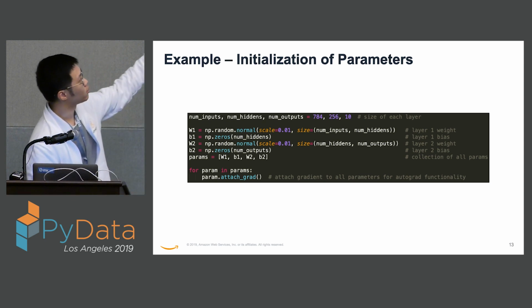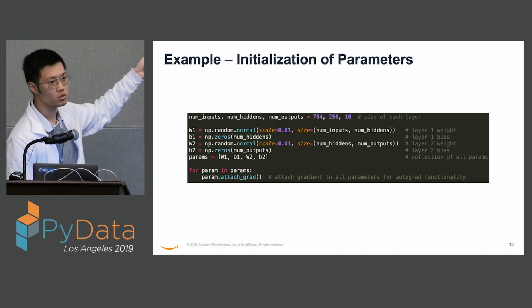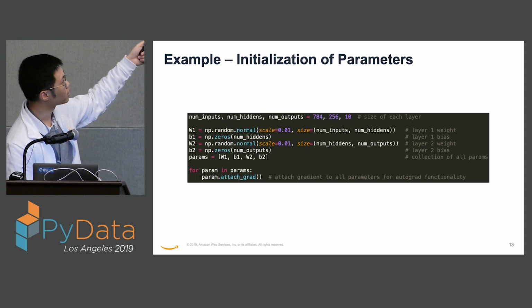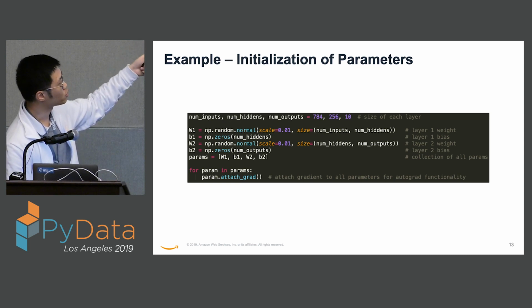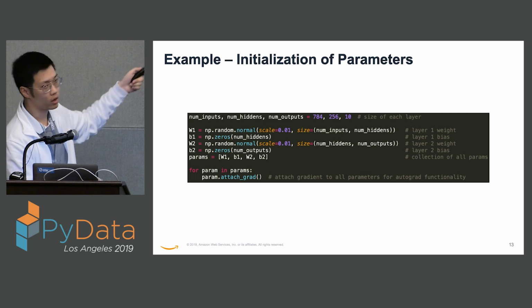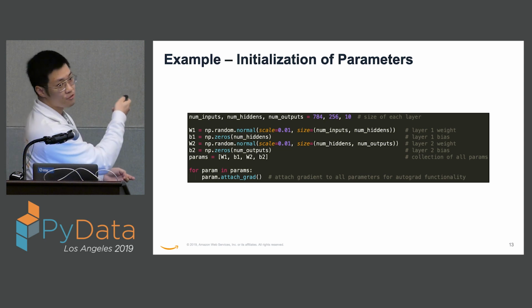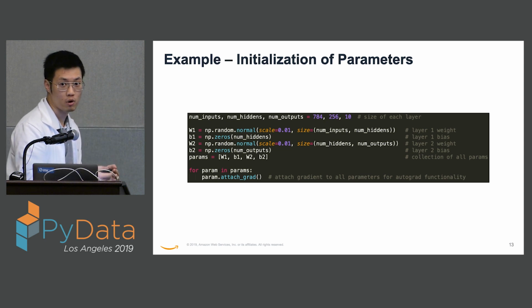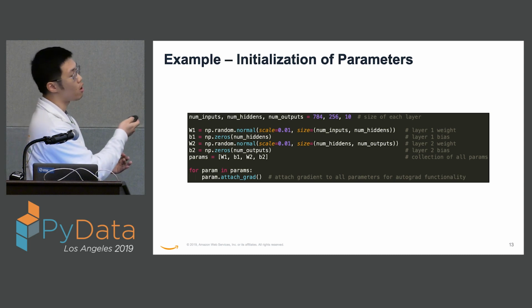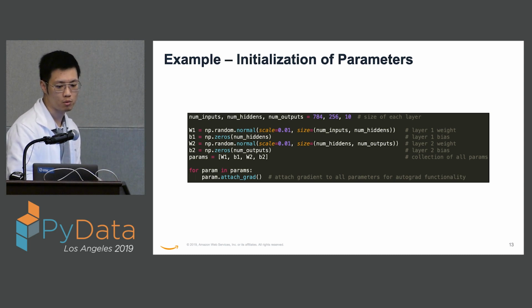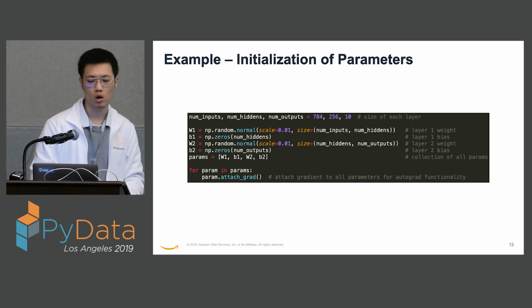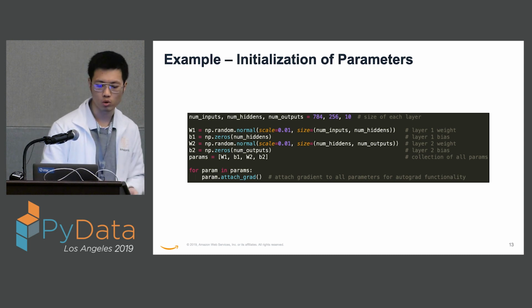And we're collecting them so that it's easily managed into a list we call params. For each of them, as I've shown previously, we're attaching a gradient buffer to it, because all those would affect the output of our model, right? So they are all the variables of the model's output. So we want to update them, and so we want to compute and hold the gradient of them.